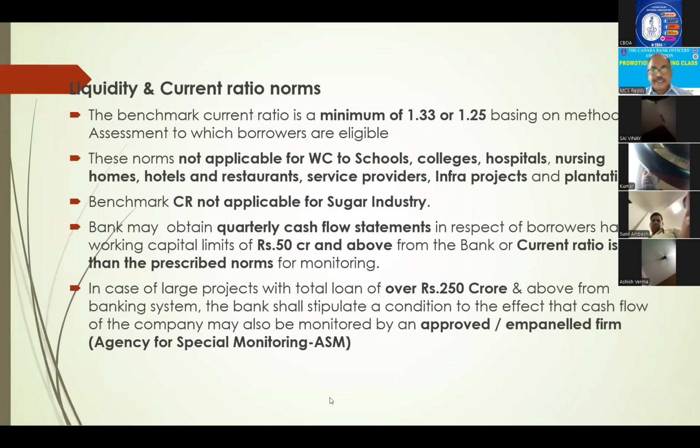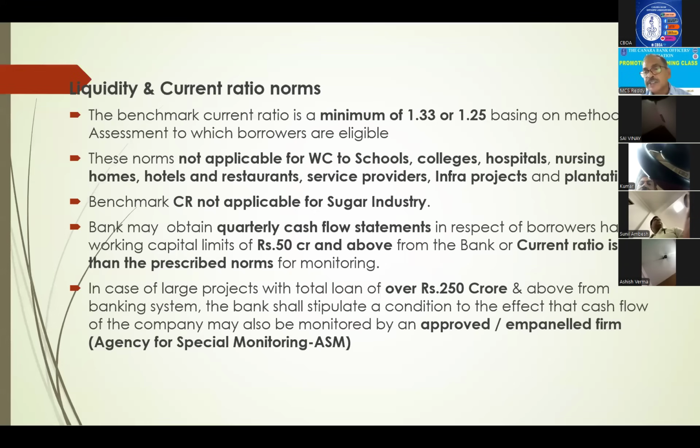And this another ASM, this is a twice-recalled question. About 3-4 years back, RBI has introduced again: any party, if they are enjoying 250 crores and above from the entire banking system, not only from our bank but from different banks, in such cases the borrower's cash flows are to be monitored by ASM, Agency for Special Monitoring.